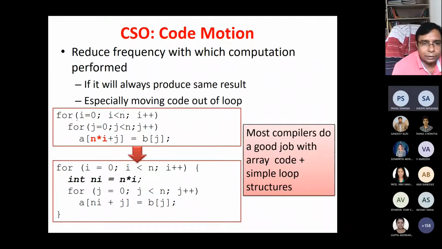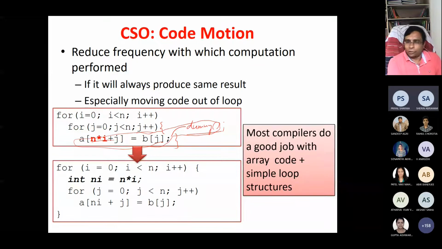So here in between, I am putting some dummy call. Even if this dummy call is not doing anything, the compiler will not try to optimize this. The compiler will not automatically take this out because of the dummy call. If the dummy call is not there, then it will try to produce this kind of code. But if your dummy call is introduced, it will not optimize this block. Are you getting the point?